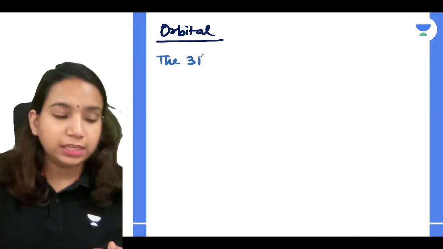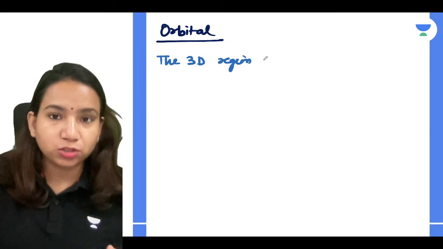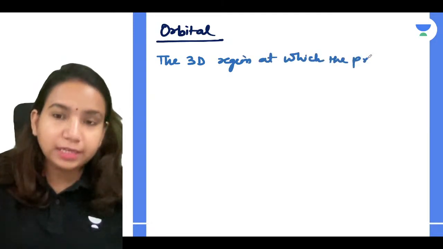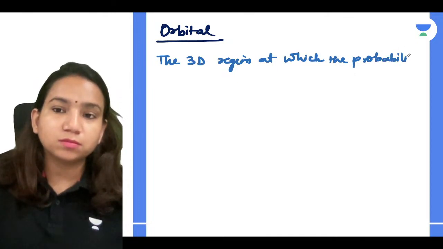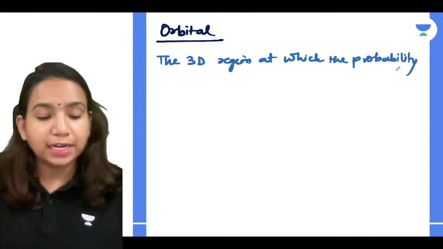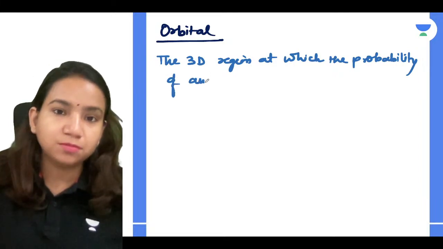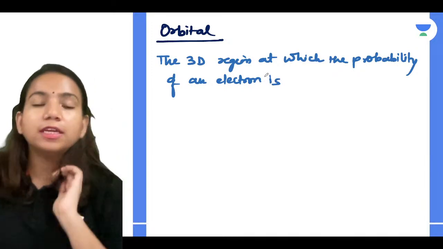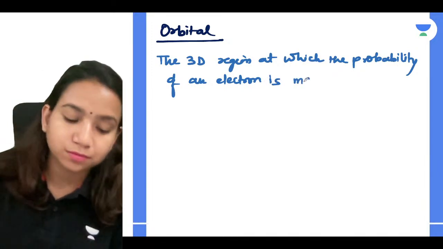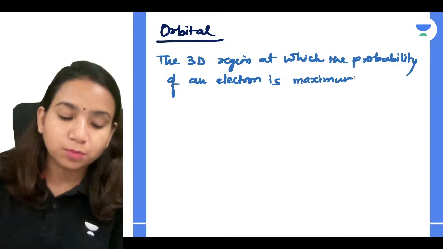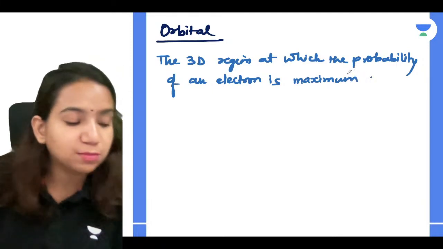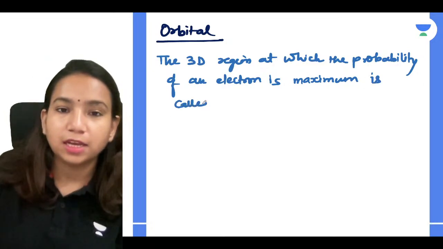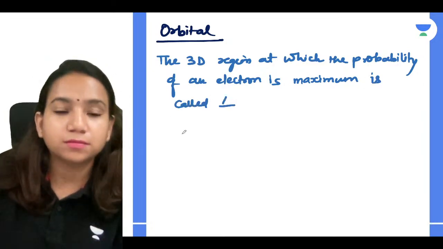So the 3D region at which the probability of finding an electron is maximum is called atomic orbital.